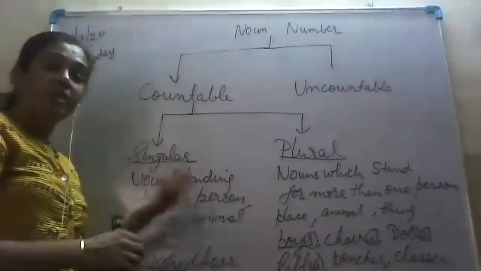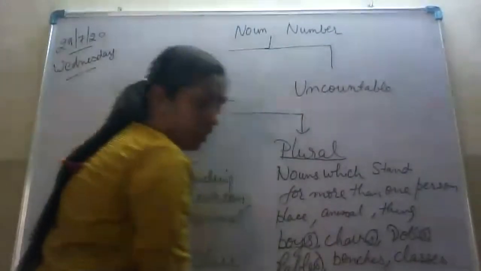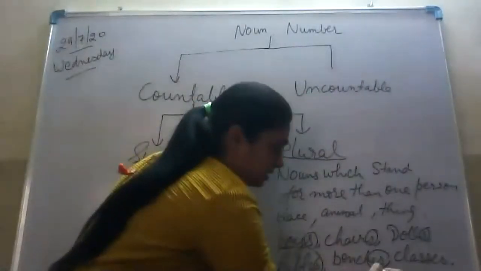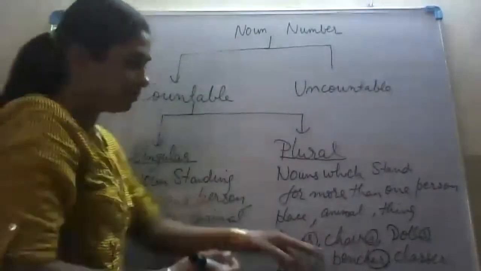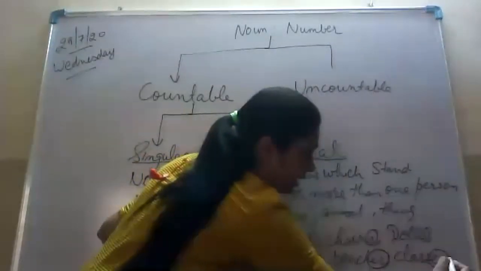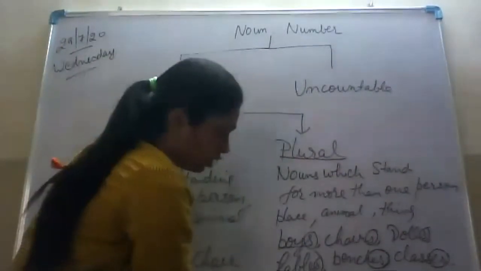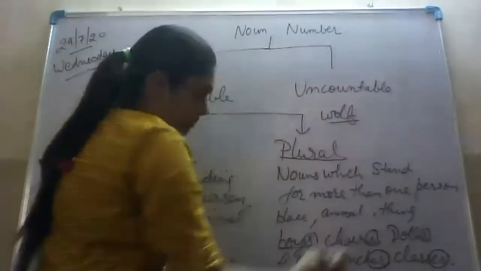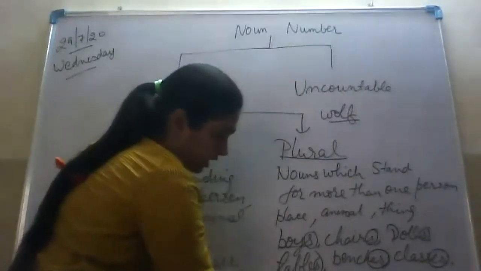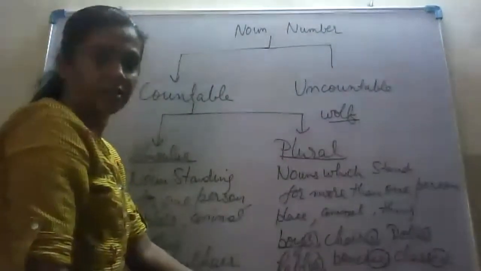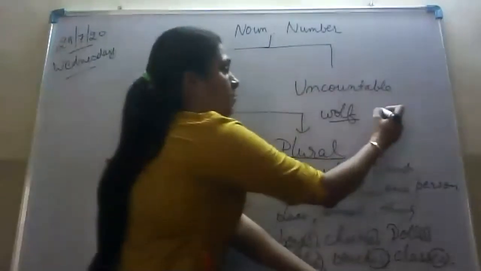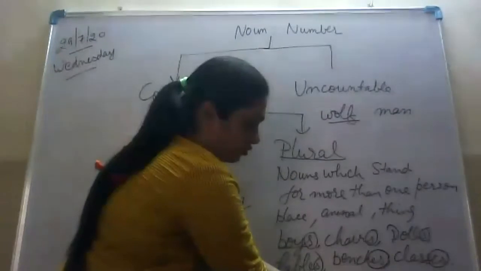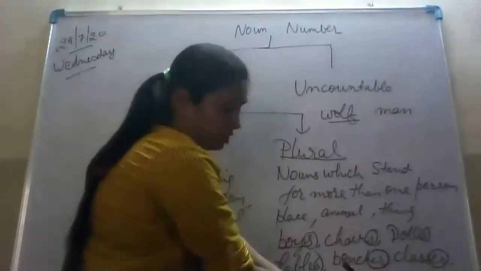But when we come to the plural of bench, I have made the plural of the singular noun bench by adding es. Is it clear? Classes, C-L-A-S-S-E-S. Wolves, now singular is wolf, W-O-L-F, but its plural is W-O-L-V-E-S. And also man is singular, and its plural is men. I have changed the vowel A to the vowel E.